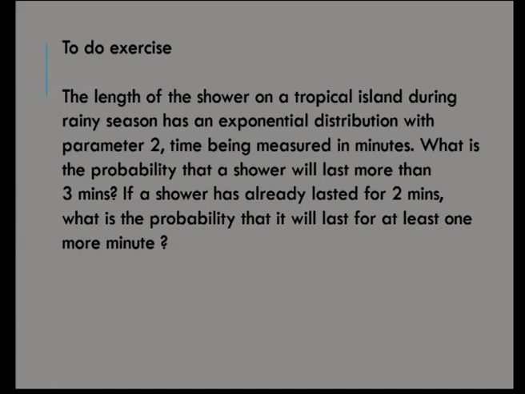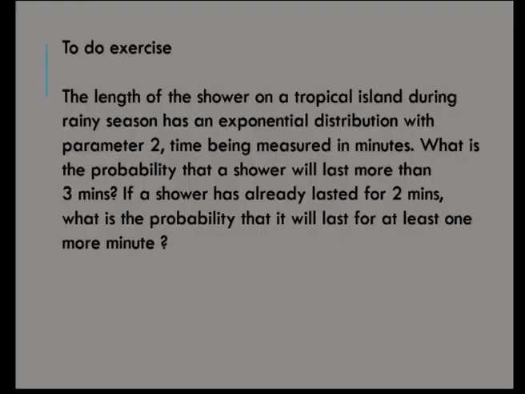The length of a shower on a tropical island during the rainy season has an exponential distribution with parameter 2. Parameter means the lambda value is given directly; if the mean is given, you have to take the reciprocal. Okay. Time is measured in minutes. What is the probability that a shower will last more than 3 minutes? More than 3 minutes means you have to find the probability P of x greater than 3. If a shower has already lasted for 2 minutes, what is the probability that it will last for 1 more minute? That word 'more' makes a very important statement here.